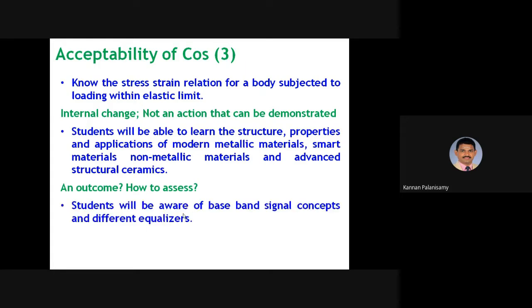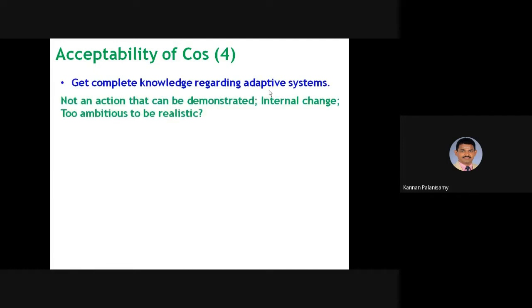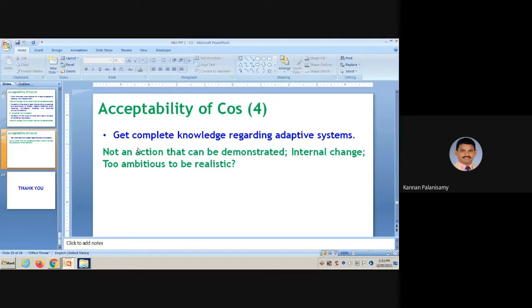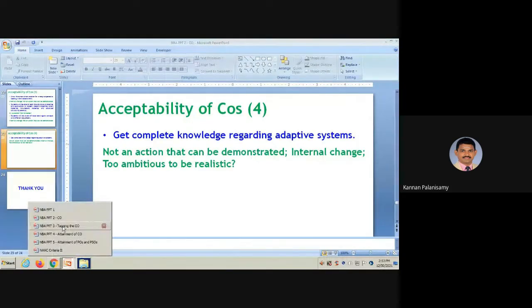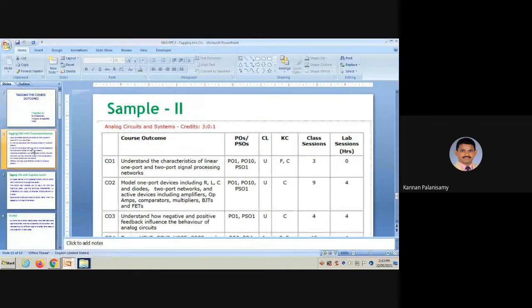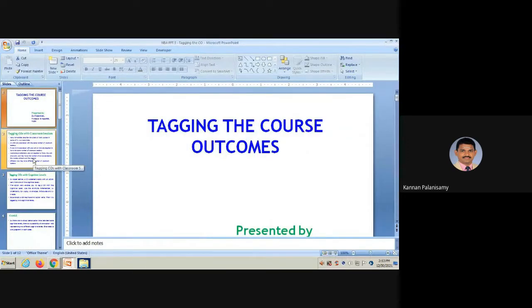And the students will be aware of baseband signal concepts and different equalizers. This is also internal change. And get complete knowledge regarding adaptive systems. It is not an action that can be demonstrated. It is also internal change. So these are all the COs we have to focus on. And next we will see how to tag the course outcomes.